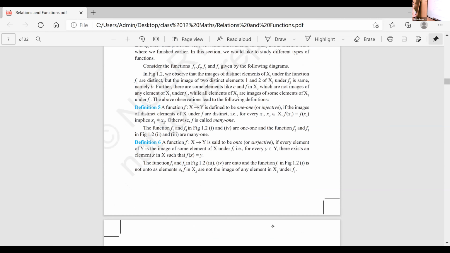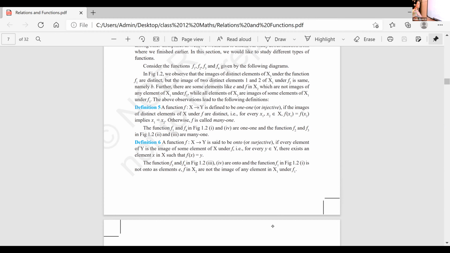Learn these definitions. A function f from x to y is said to be onto or surjective if every element of y is the image of some element of x. That is, this point is very important. That is, for every element y in Y, there exists an element x in X such that f of x is equal to y. For every element in the codomain, you can find an element in the domain so that f of x is equal to y.